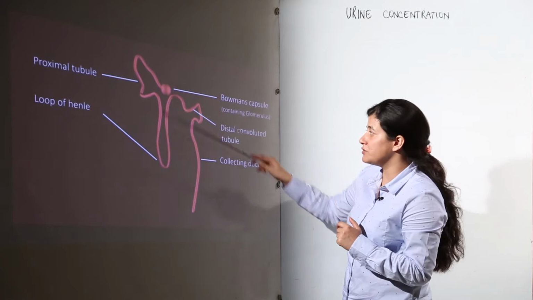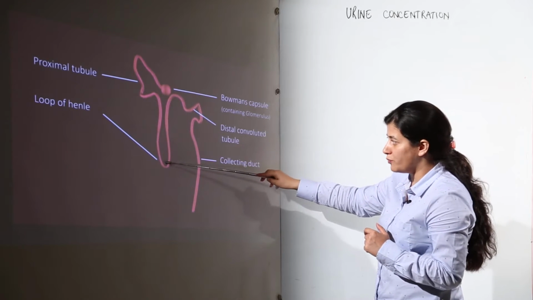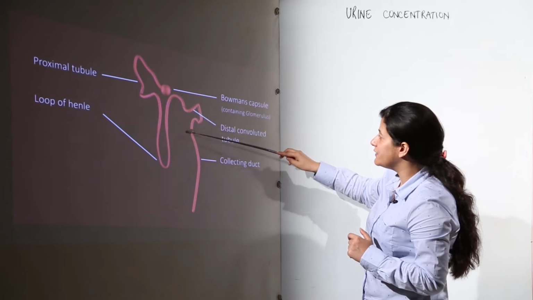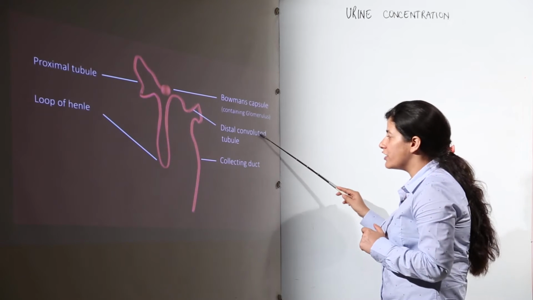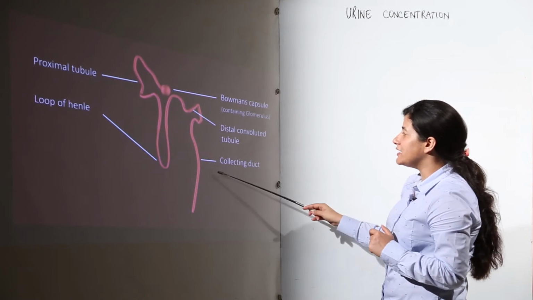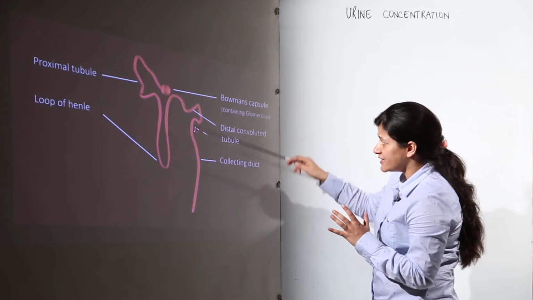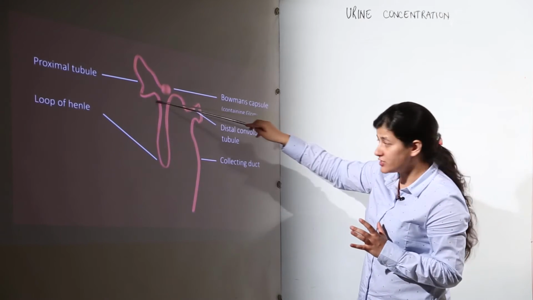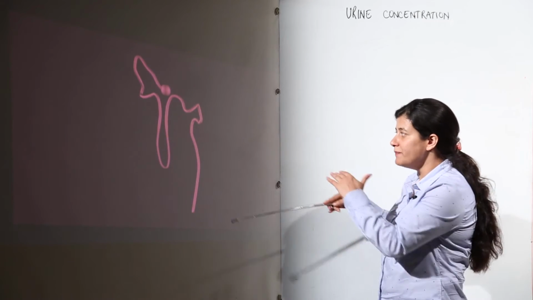There is a proximal tubule which leads to the descending limb of the loop of Henle, then the ascending limb, then the distal convoluted tubule, which leads to the collecting duct. This part is cortical, while the loop of Henle often extends into the medulla.